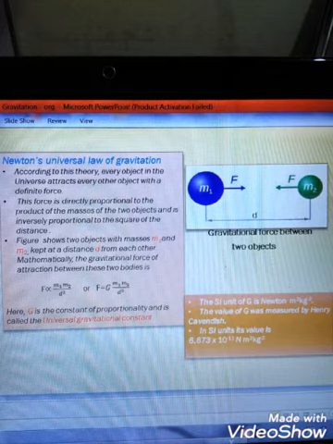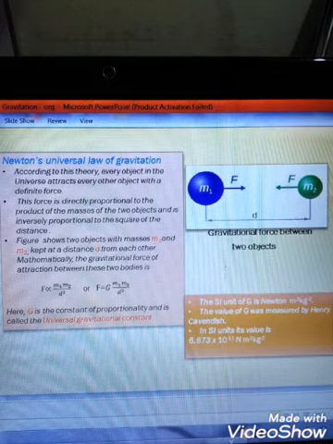Figure shows two objects with masses m1 and m2 kept at a distance d from each other. Mathematically, the gravitational force of attraction between these two bodies is F is directly proportional to m1 m2 / d², or F = G m1 m2 / d².